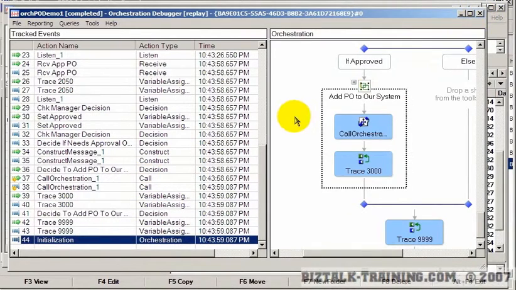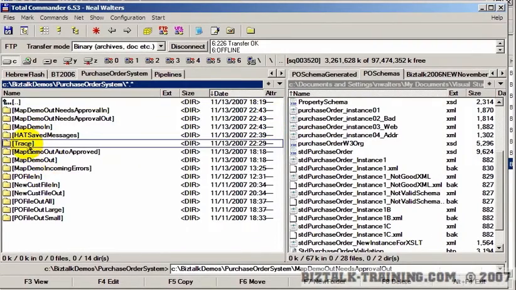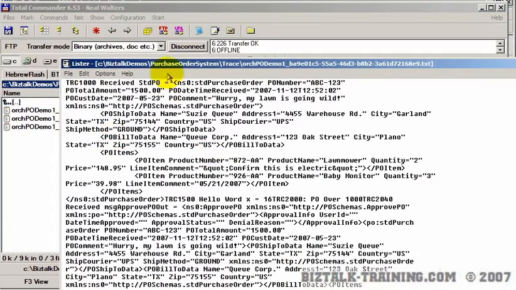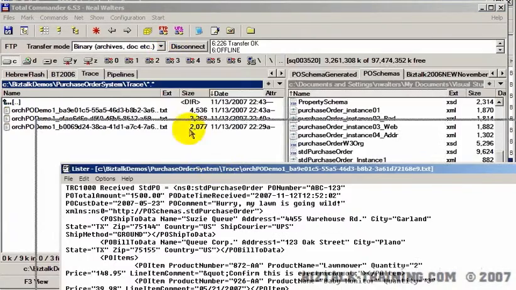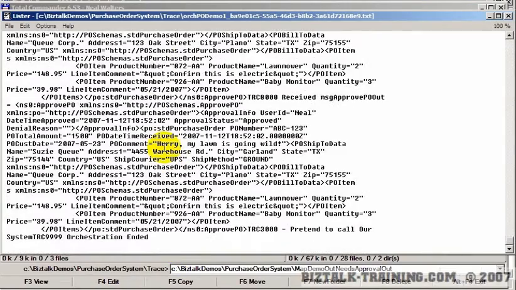So now let's look at our own trace that we created. We're going to go to the trace directory and look at the last one. Sorry, let me center this on the screen. And here's our TRC 3000, pretend to call our system.